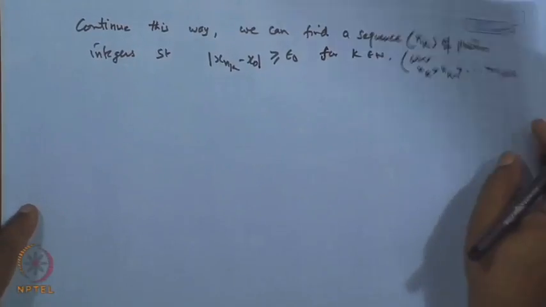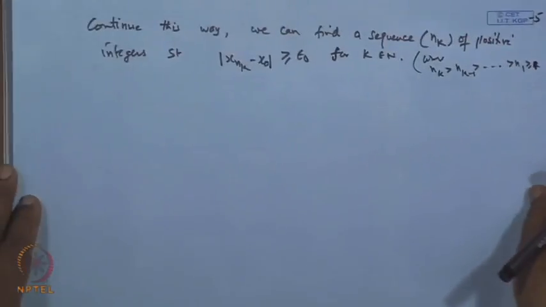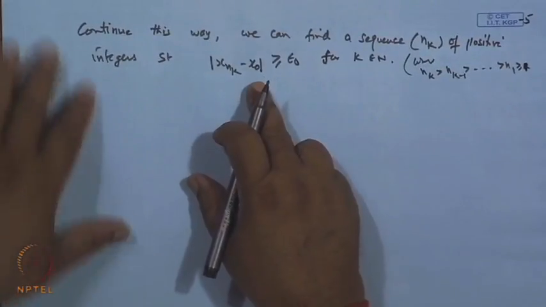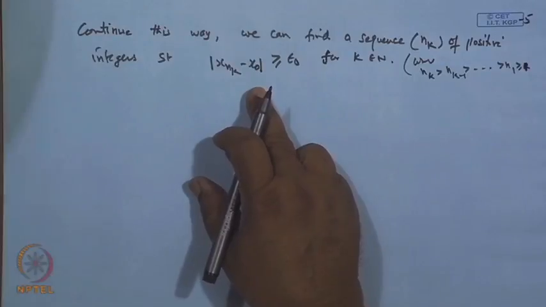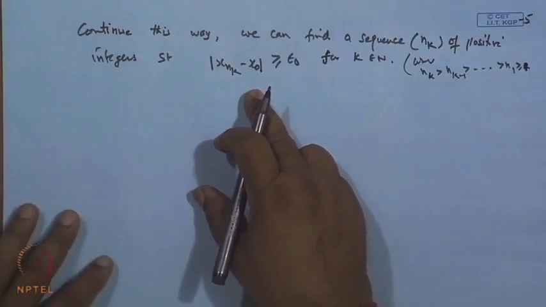So, we can identify this sequence, clear, and this shows that the third condition is valid.